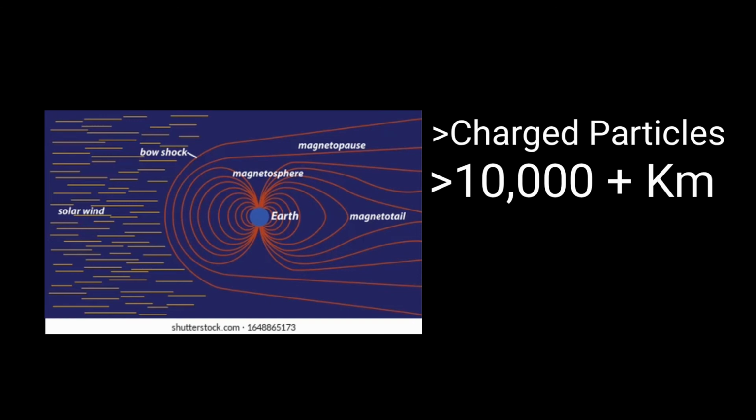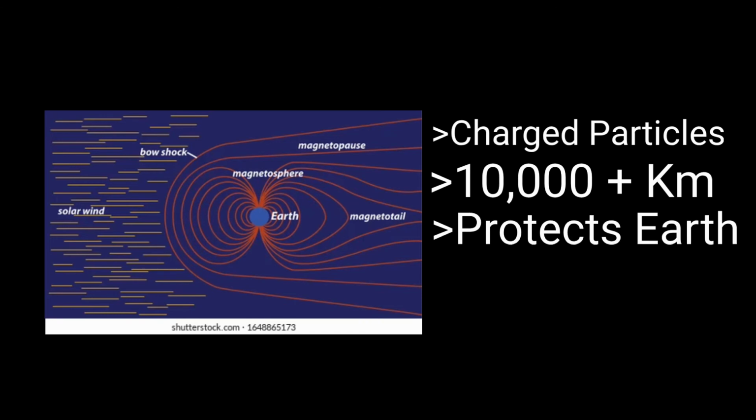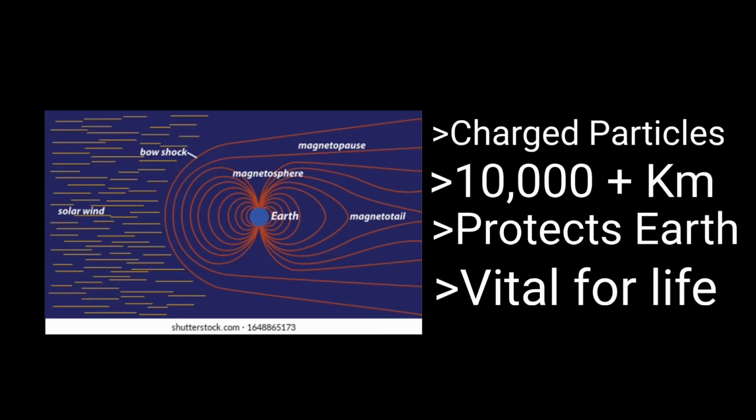The magnetosphere protects the Earth from intense solar particle radiation. It also helps maintain the atmosphere from charged particles such as solar wind. Without this layer, radiation would bombard the Earth. Solar radiation is extremely harmful to life, which makes the magnetosphere vital.